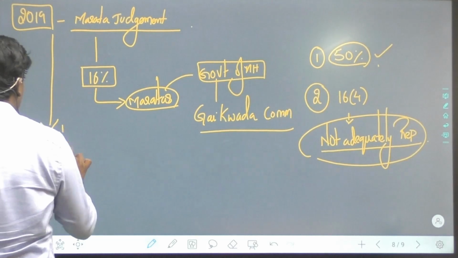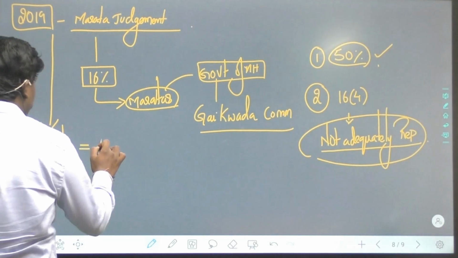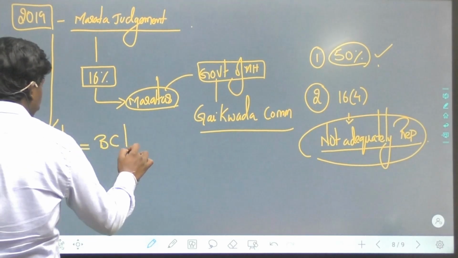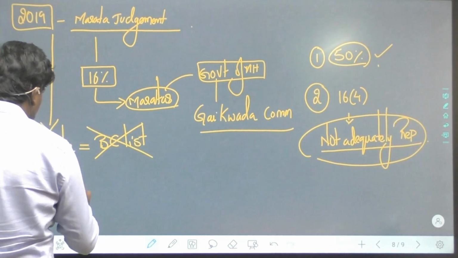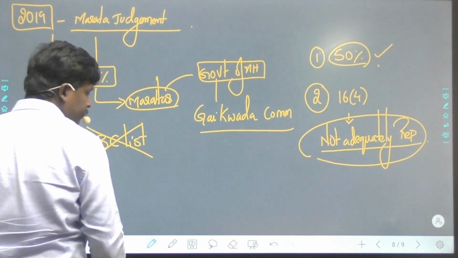The states do not have the authority to maintain or notify a BC list. It is only the Union which can notify a BC list.